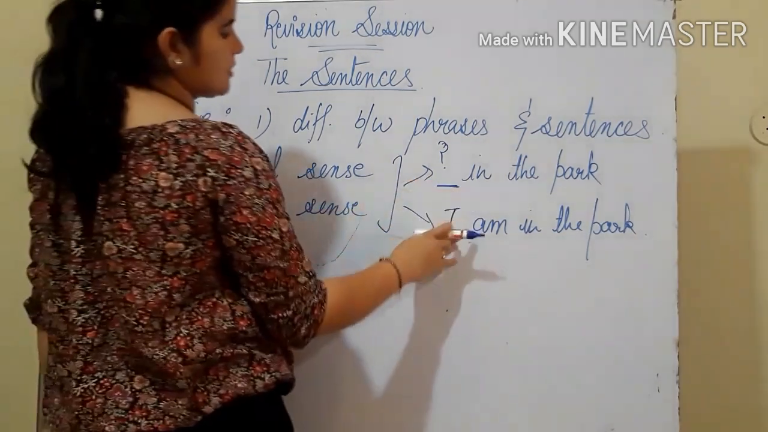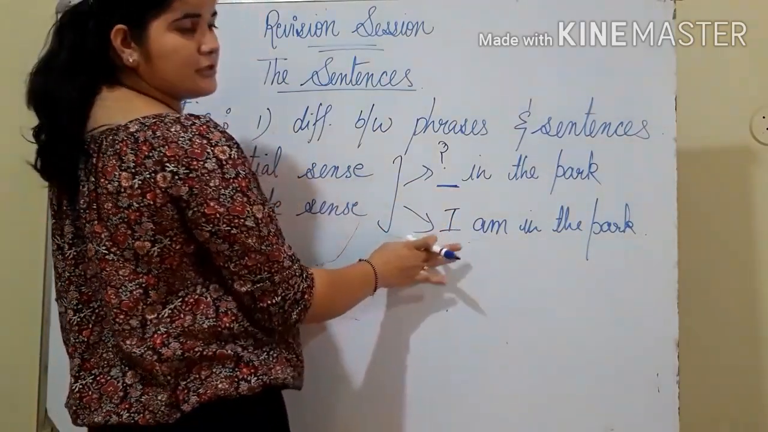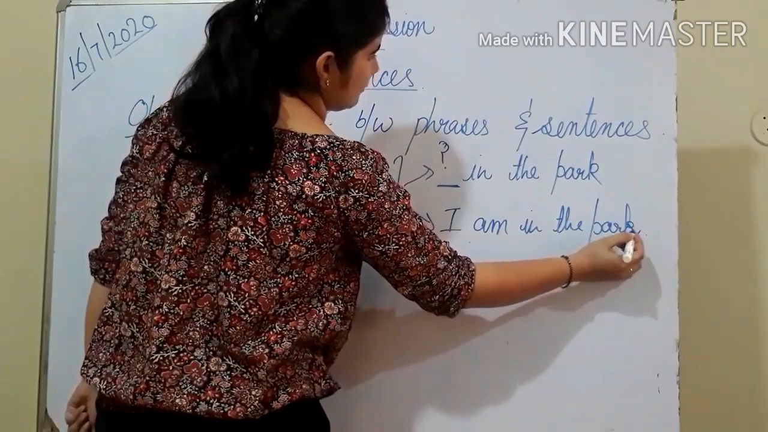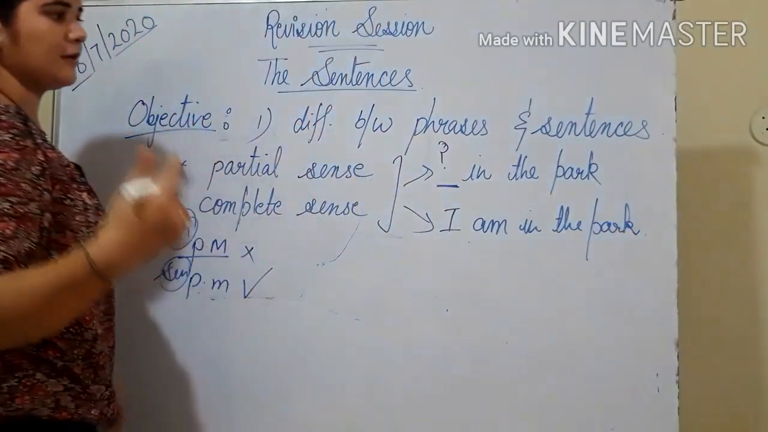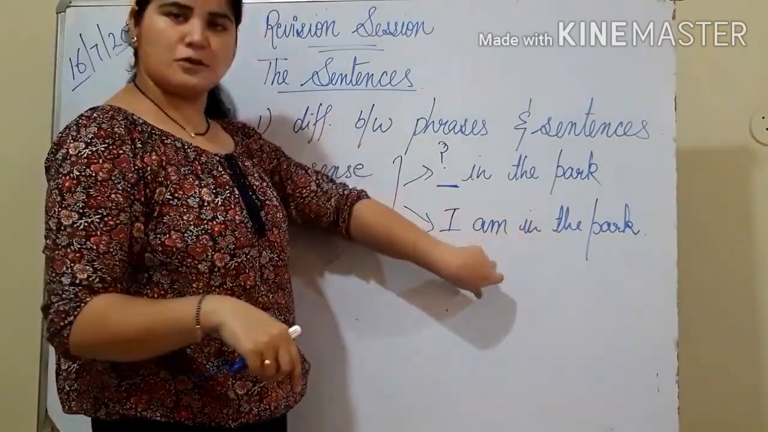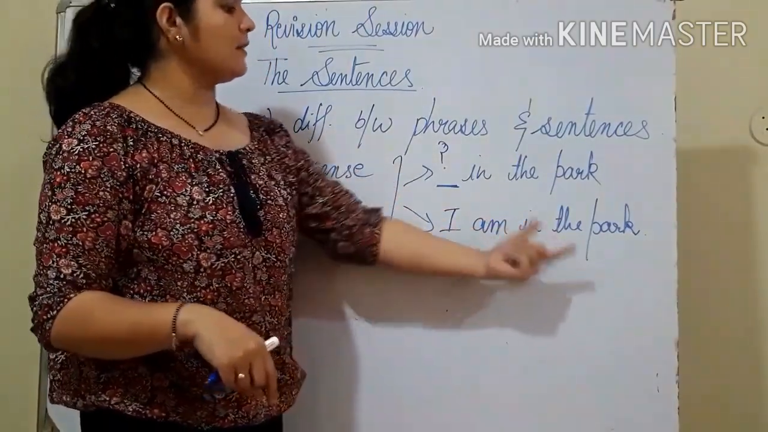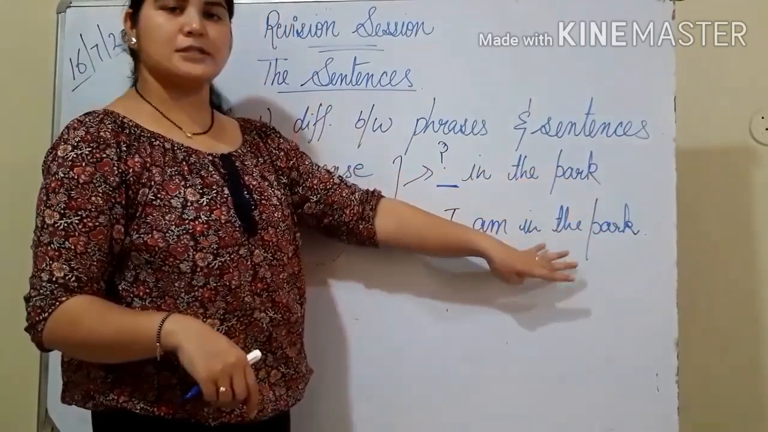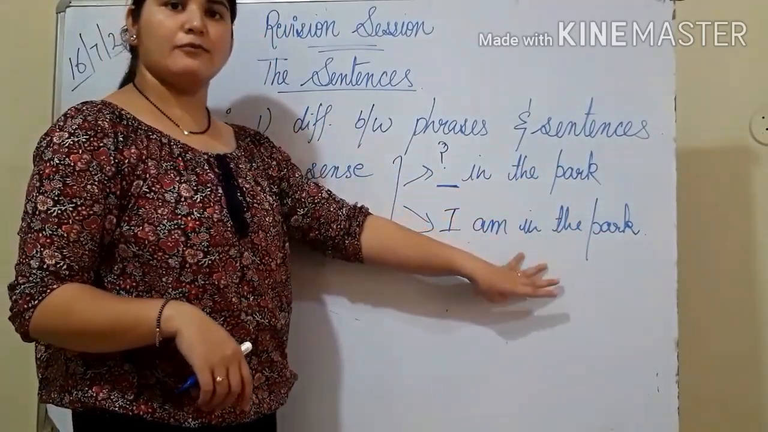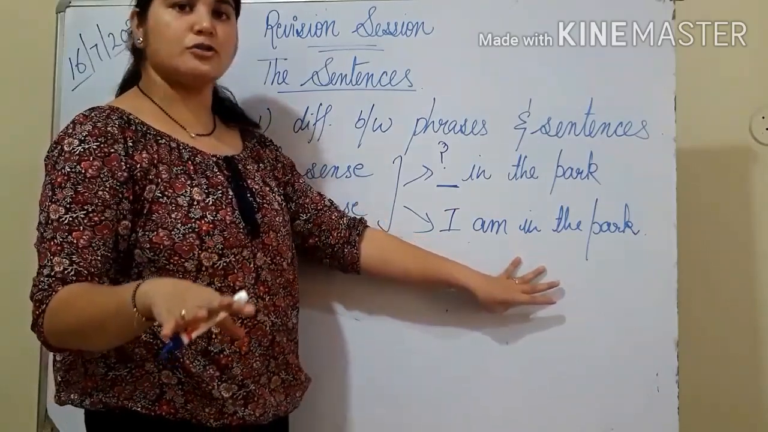Like you can notice here, I have written I capital. First letter of the sentence should be capital, and at the last there should be a punctuation mark. It can be a full stop, it can be an exclamation mark, it can be a question mark according to the sense of the sentence. So I am in the park, full stop. Now this is making a complete sense. Plus it is following all the punctuation rules.